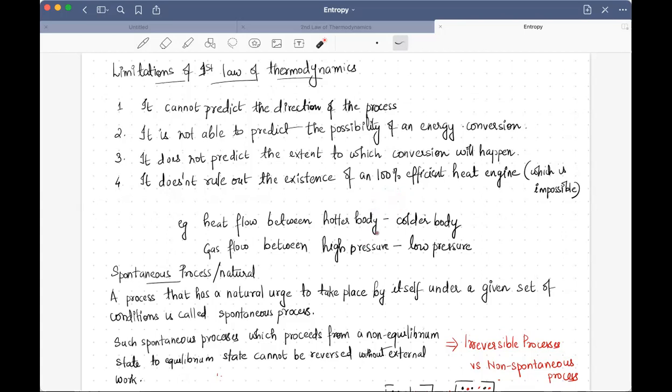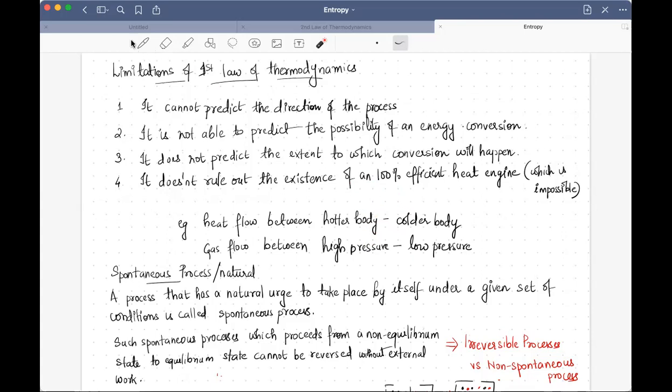These are some of the natural processes that we know. Suppose we have another process for which we don't know the natural urge. Thermodynamics should be able to tell me whether this reaction will happen or not.